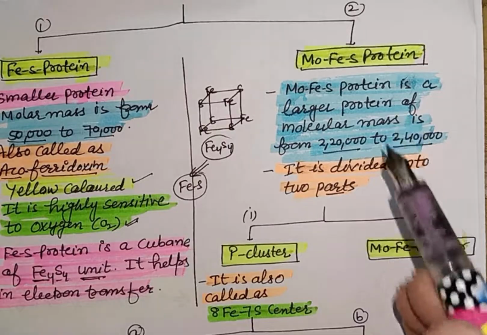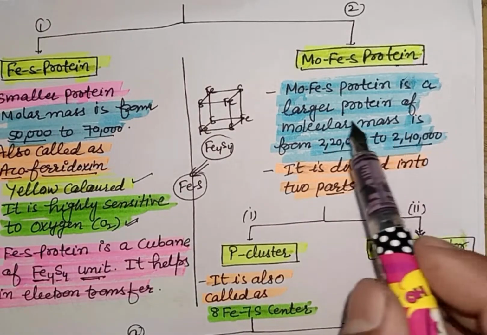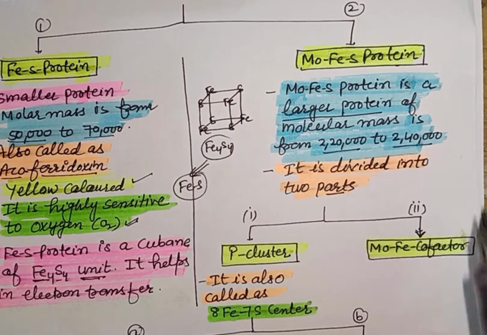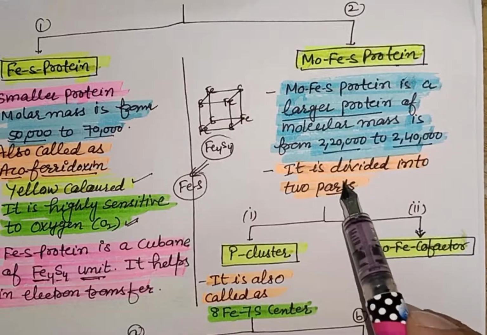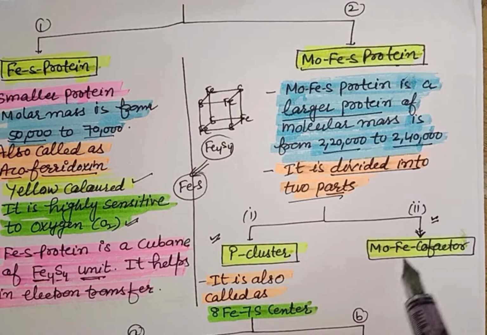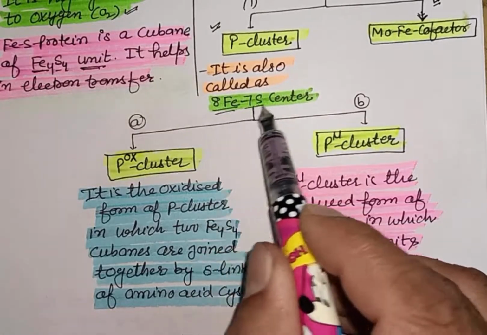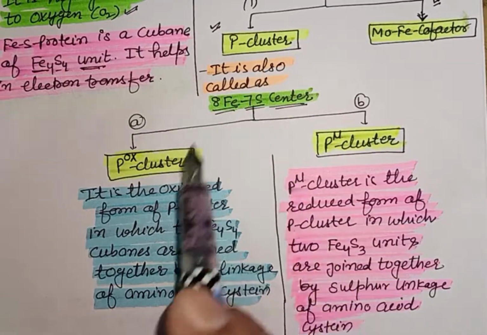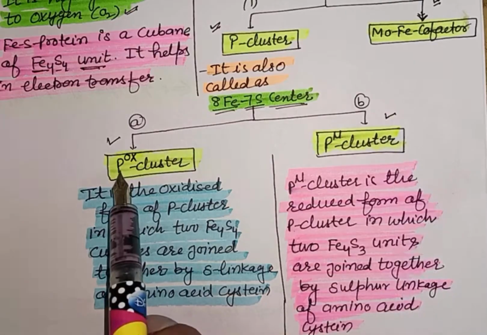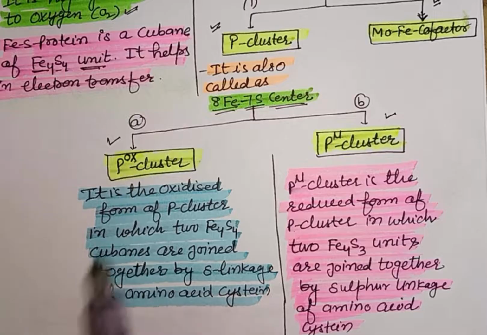The second metalloprotein of enzyme nitrogenase is MoFe protein. MoFe protein is a larger protein of molecular mass 2,20,000 to 2,14,000. MoFe protein is also divided into two parts. The first is called the P cluster and the second is called the MoFe cofactor. P cluster has 8 Fe and 7 S centers, and the P cluster has two forms. One is the oxidized form and another is the reduced form. Reduced form is called PN cluster and oxidized form is called POX cluster.